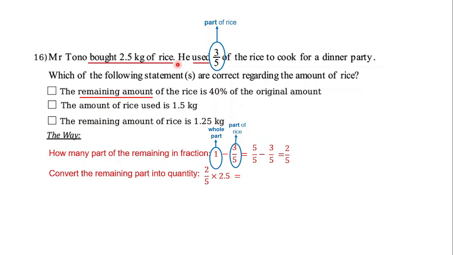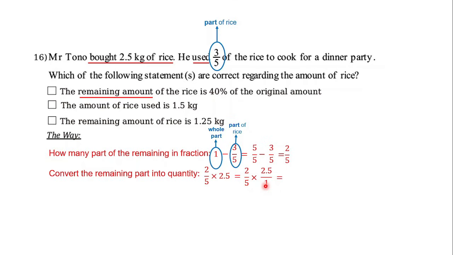Sorry, 2.5 kilograms. So just multiply it: 2 out of 5 multiplied by 2.5. And then how to make it simple? Just make 2.5 become 2.5 out of 1. That's the fraction here. So let's see. Actually, decimals can be a fraction. Like this, right?